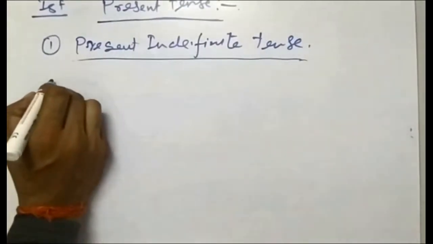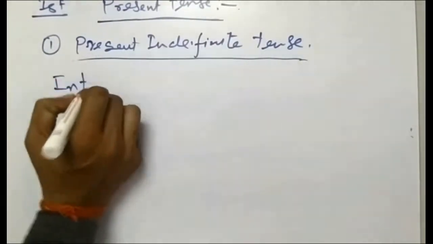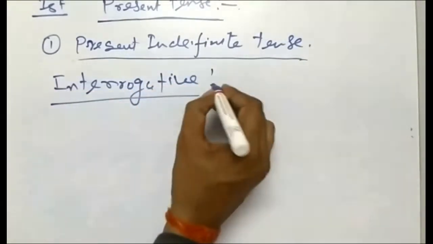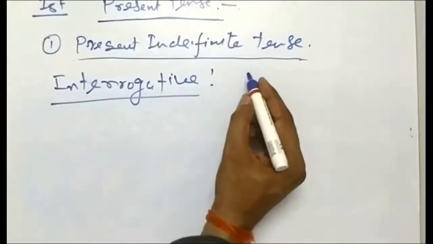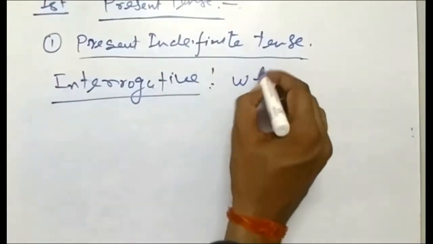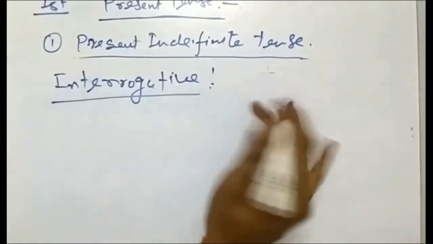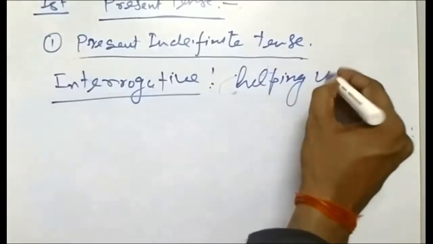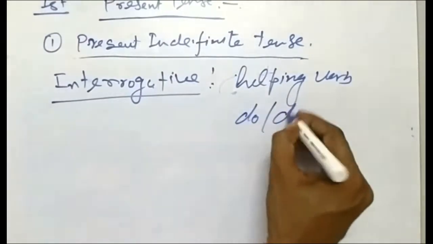Now we will come to interrogative. So the question. Interrogative sentences start with a helping verb. What is the helping verb here? Do or does.